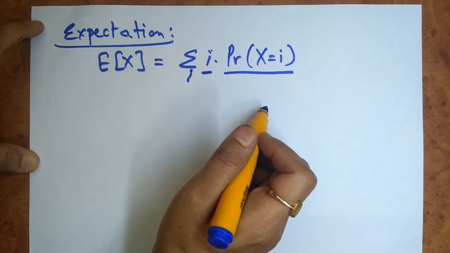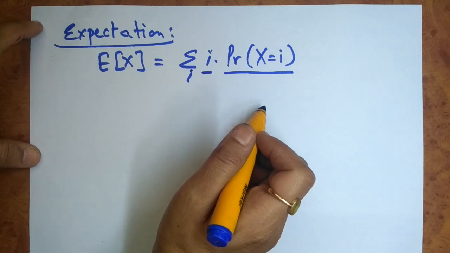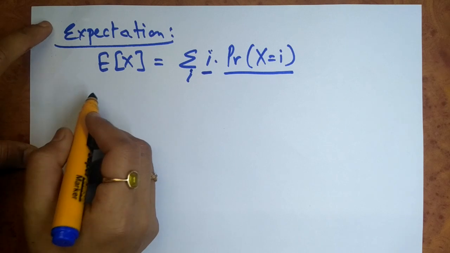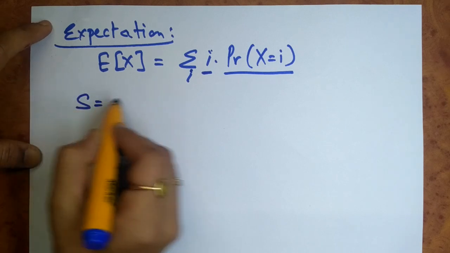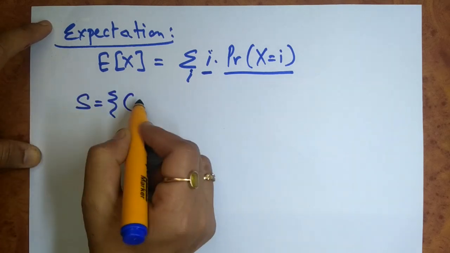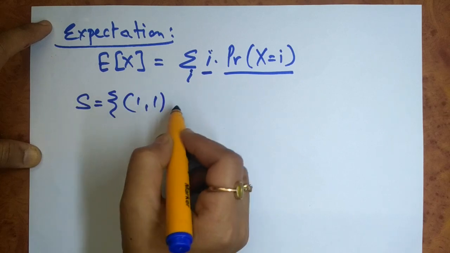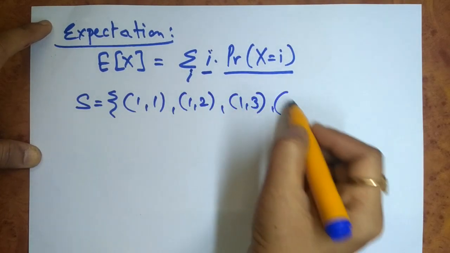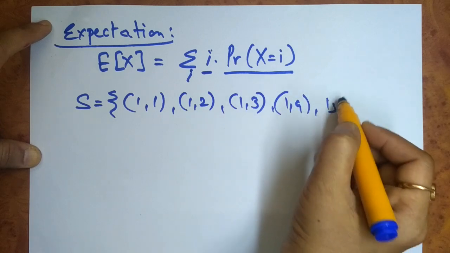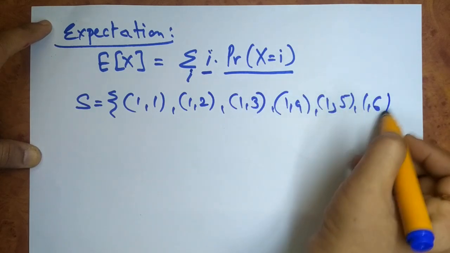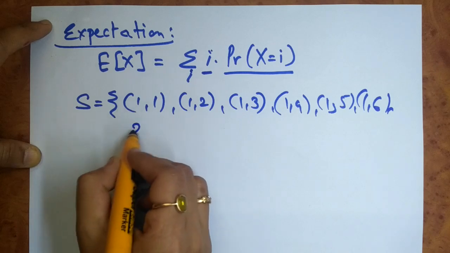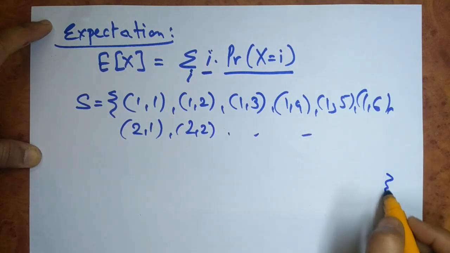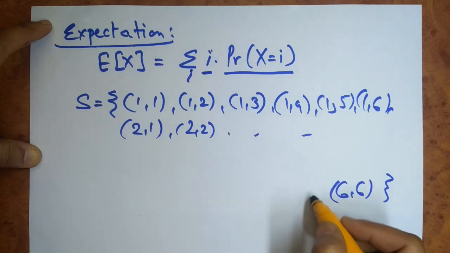So we can take the expectation of a random variable X representing the sum of two dice. In this sample space, the outcomes consist of the ordered pairs 1 1, 1 2, 1 3, 1 4, 1 5, 1 6, and similarly 2 1, 2 2, and so on, till we have the last one as 6 6.